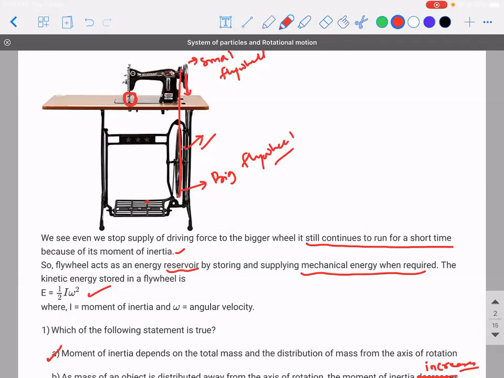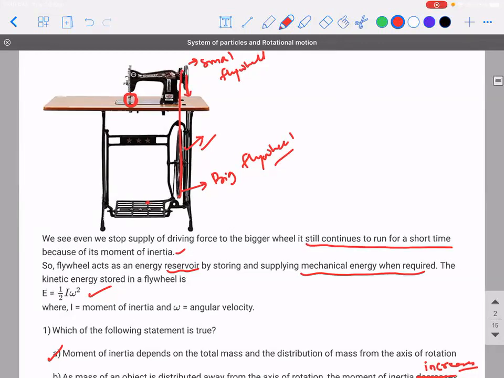Sir, we have to keep oscillating our foot. It is this pedal actually. Okay. So what they do is the design of this machine is thought in such a way that if you give a small amount of driving force in this, you're able to achieve maximum efficiency from this. Because you want the flywheel to be in continuous rotation even when the driving force is removed, so that the person who is stitching is at some ease.